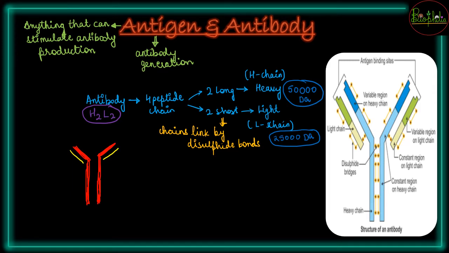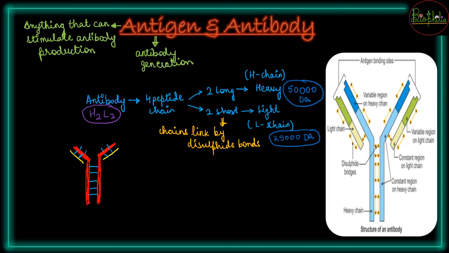So these red ones are your heavy chains, and the yellow ones are your short chains. This antibody structure will be connected by the disulfide bonds, and these disulfide bonds keep all the chains together. So that is a rough structure for your antibodies.